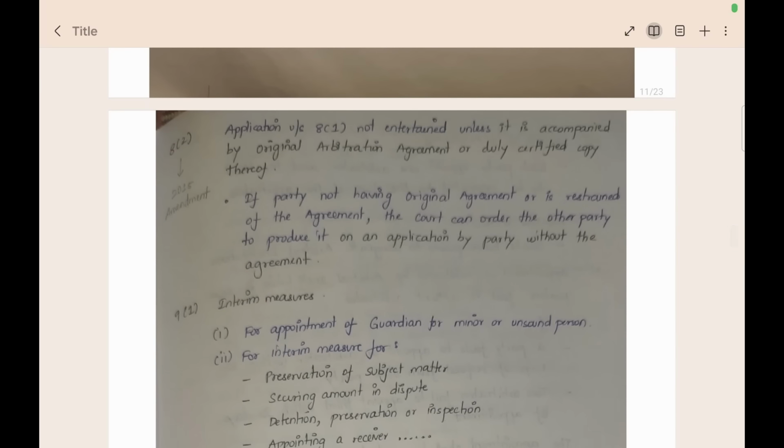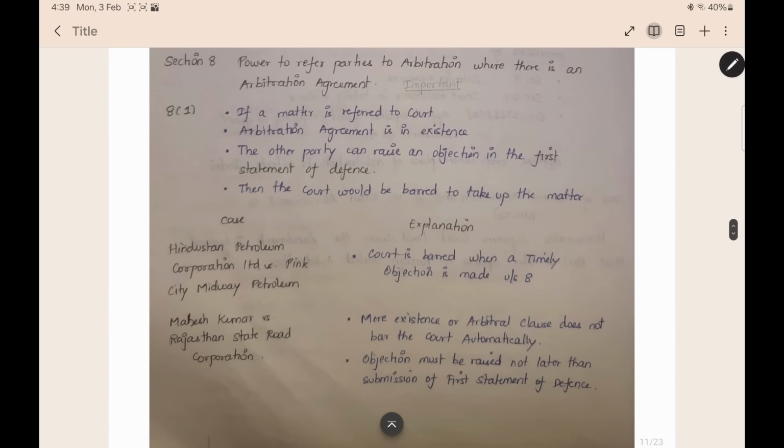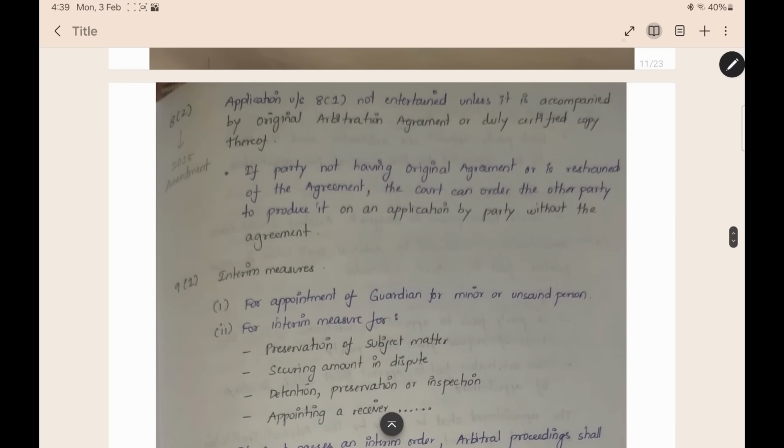Now, we saw that under section 8, subsection 1, you can, in your very first argument, state that there is an arbitration agreement and go to arbitration. Now, under section 8, subsection 2, when you make the very first argument of an arbitration agreement, you need to have proof that the arbitration agreement was made. The proof is the original arbitration agreement or a duly certified copy thereof. You should have the original agreement in hand. Only then can you say that there was an arbitration agreement.